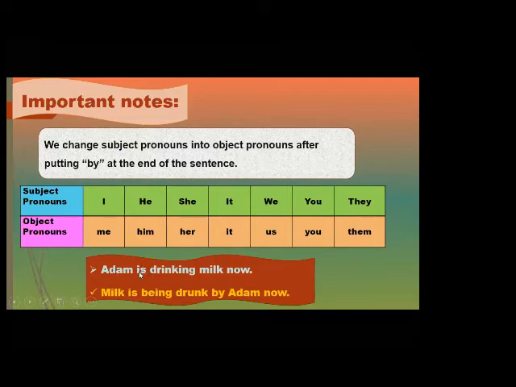What about the verb? Is drinking. Milk is drinking. The main verb has ing, so verb to be will be being. And the past participle of drink: drink, drank, drunk. So milk is being drunk by Adam now.